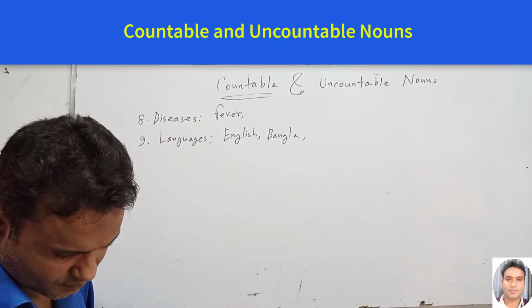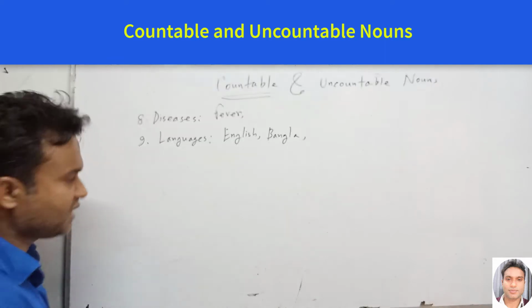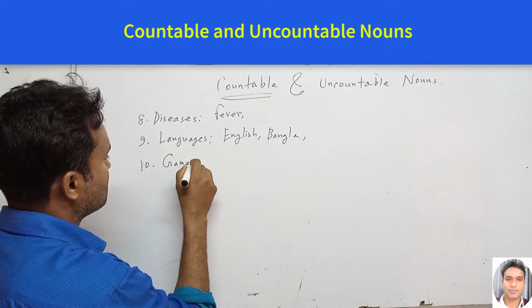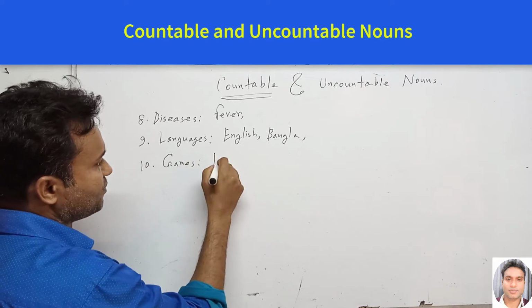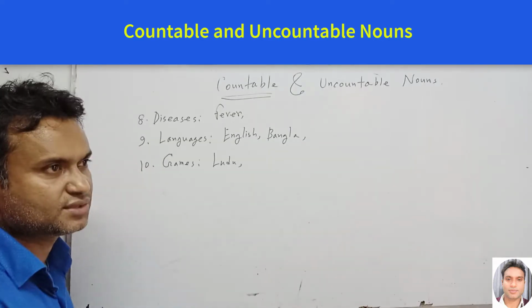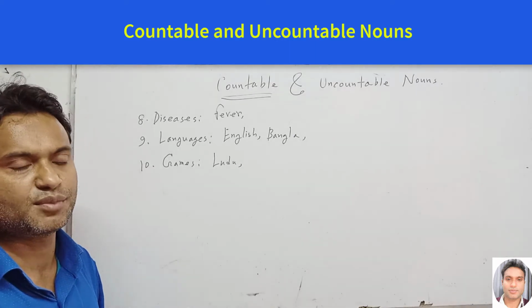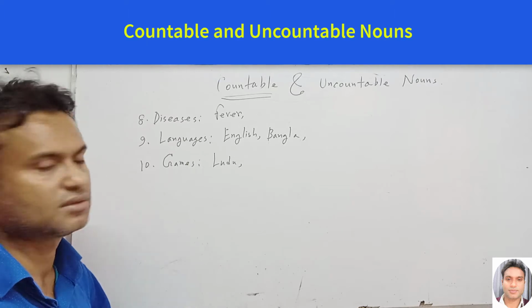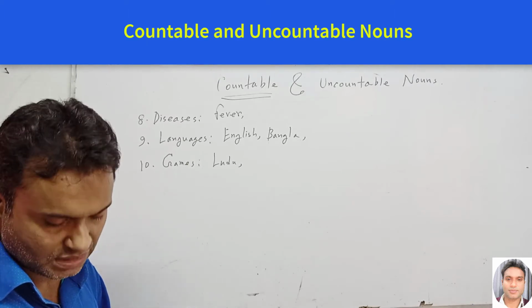Next one, the names of games. For example, Ludo, football, cricket, etc. So these are the names of games, and this is also an uncountable noun.